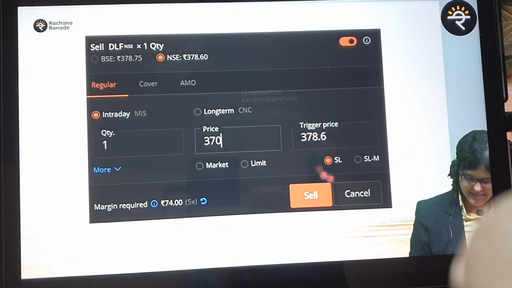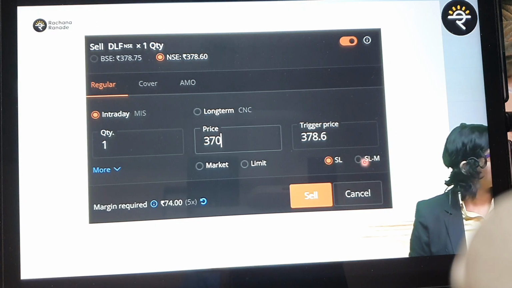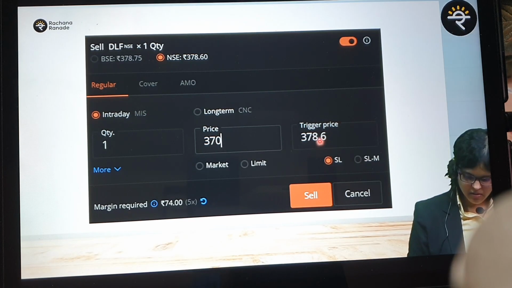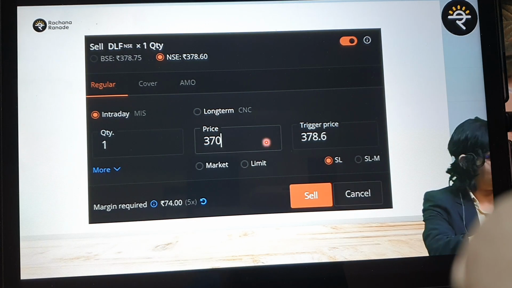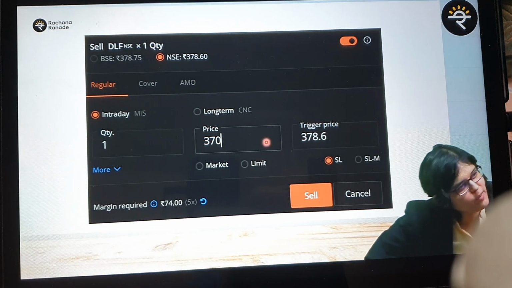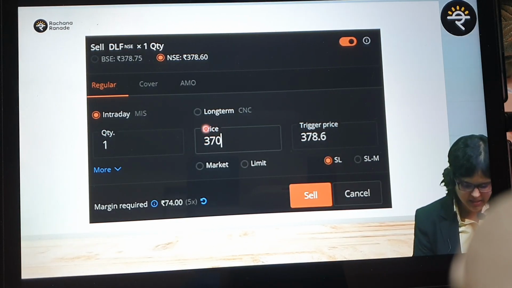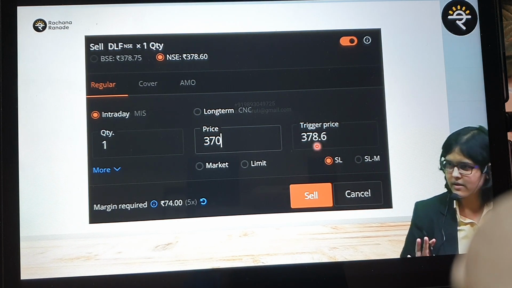What is this? SL and SLM. Stop loss limit, stop loss market. Is this correct? Is this correct? Huh? Gap is too much. Okay, can that be debated? Gap too much or too little can be debated. Some people say trigger price should be higher than your stop loss price. Is it higher than your stop loss price? What is the stop loss price? Stop loss that I'm planning is at 370. Correct? And trigger price is 378. Is this correct? Yes. Quickly tell me.